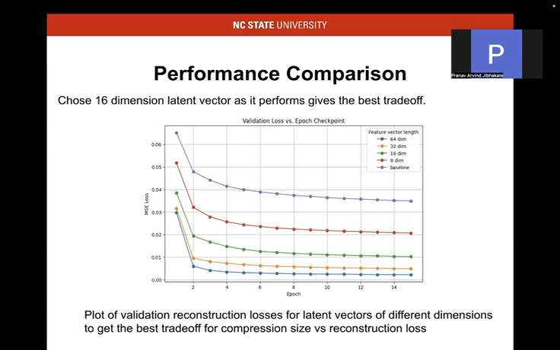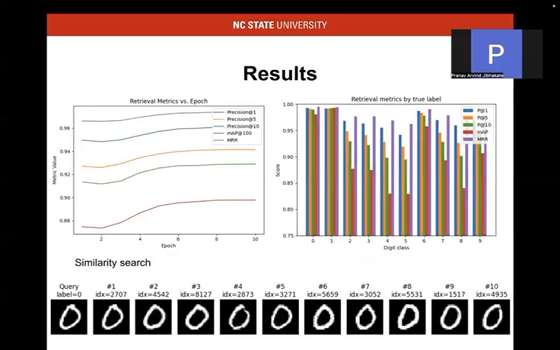This is the graph of validation loss versus the epochs. As we can see, we decided on using the 16 dimension latent space vector as it has the best trade-off between space and the reconstruction error. So the following examples will show the performance of the 16 dimension latent space vector.